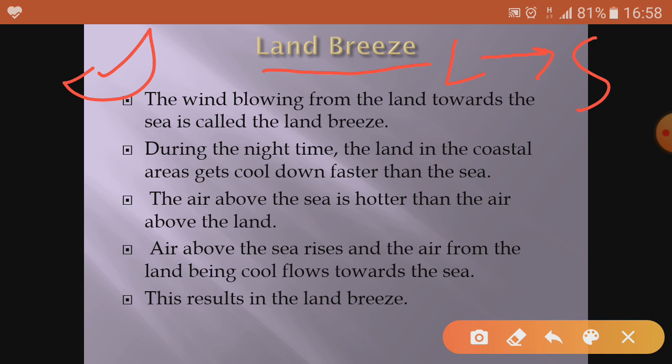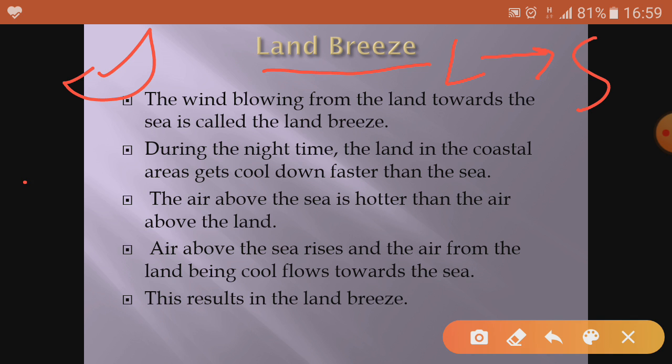So during night time the land in the coastal area gets cooled down faster than the sea. I told you land has the capacity to get heated up faster and to get cooled down faster, both ways. The air above the sea is still hotter, because the sea takes time to get heated up and also takes time to get cooled down. Throughout the day the sea water was getting heated up. Now the sea water is hot and the air above the land is comparatively cooler.